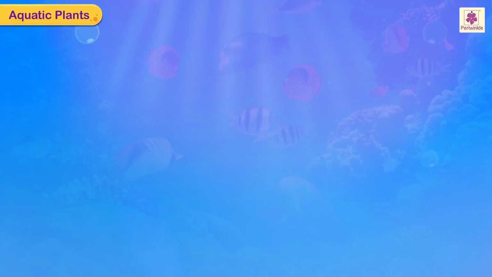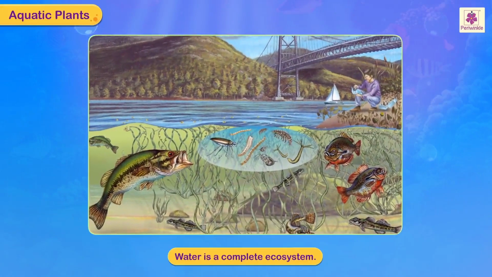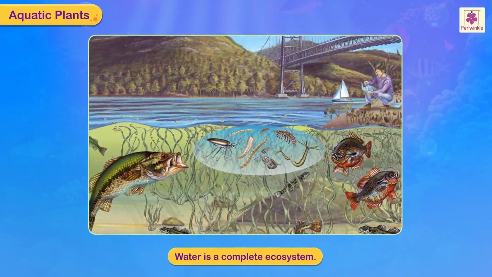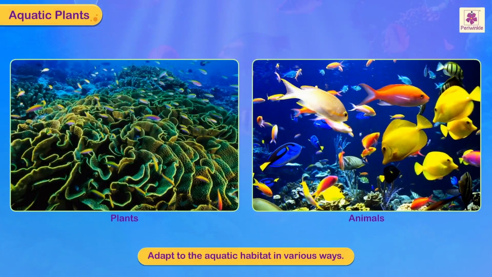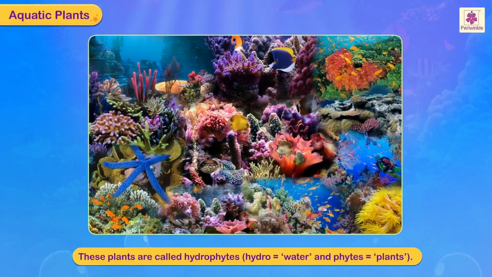Aquatic plants. Water is a complete ecosystem by itself. It contains aquatic life in the form of plants and animals that adapt to the aquatic habitat in various ways. These plants are called hydrophytes. Hydro means water and phytes means plants.